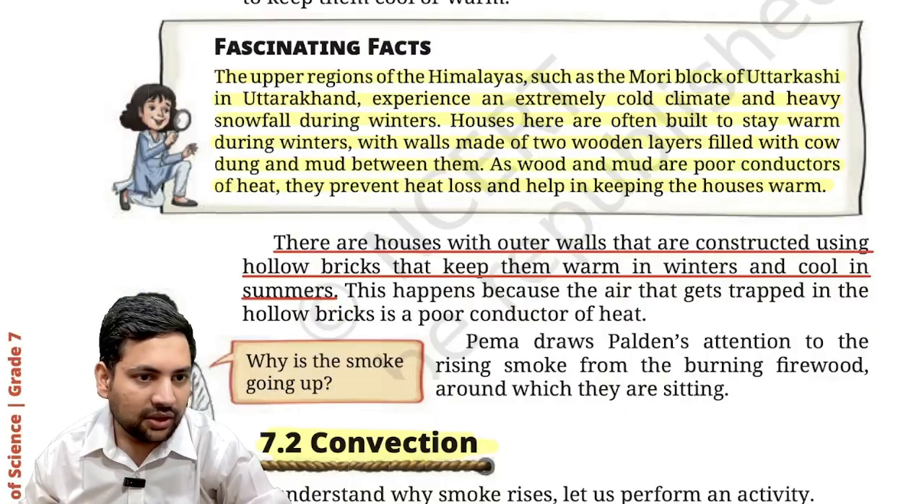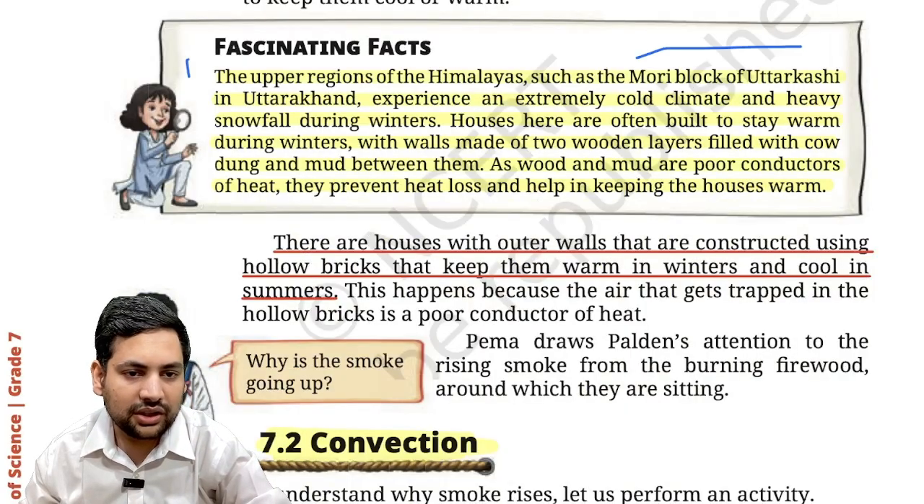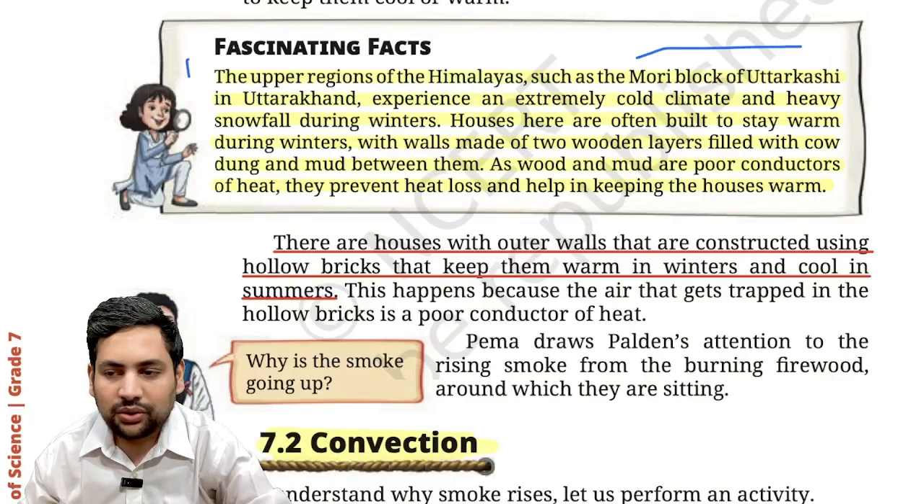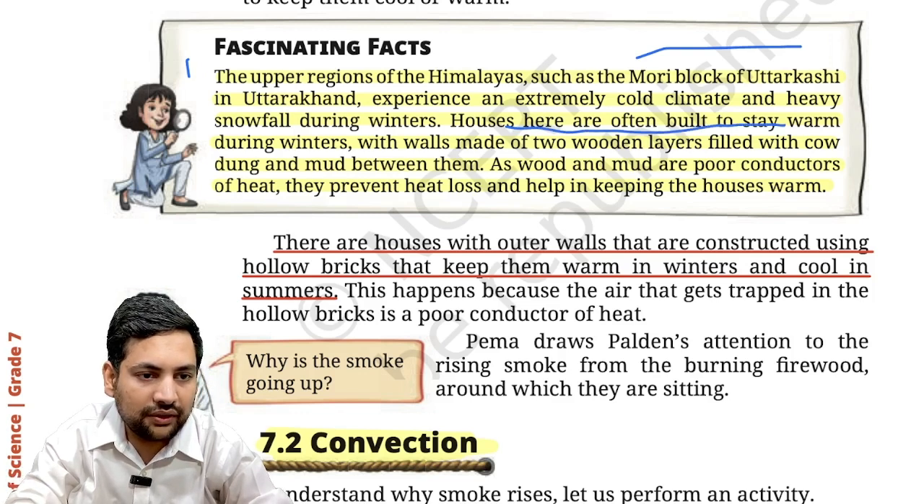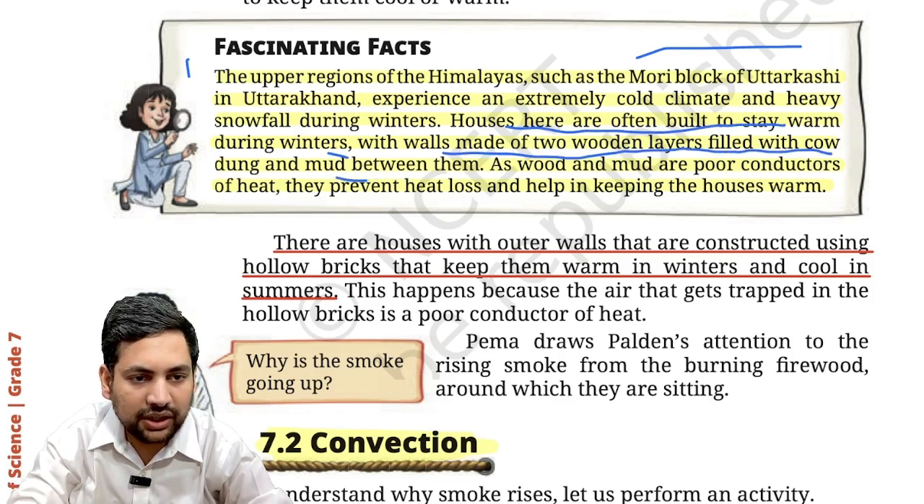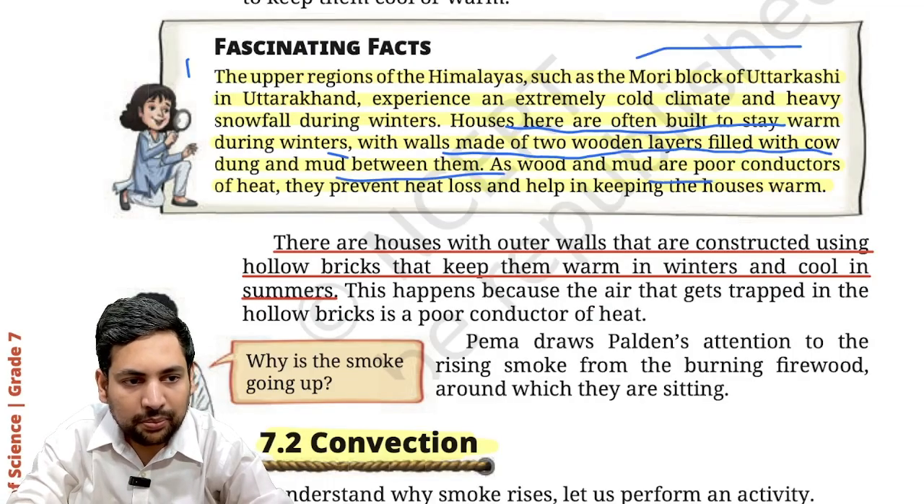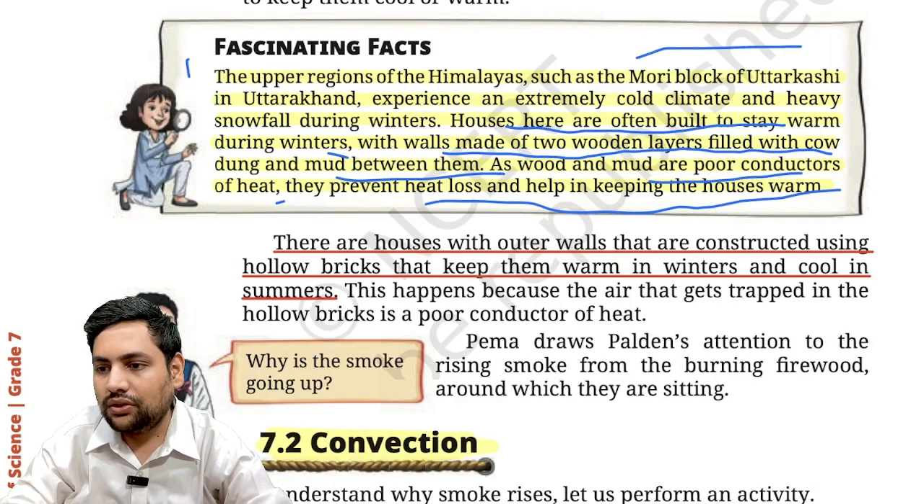Then it talks about the upper regions of the Himalayas, such as Muri block of Uttarkashi. Now what they do, the houses here are often built to stay warm during winters, with walls made of two wooden layers filled with cow dung and mud between them. As wood and mud are poor conductors of heat, they prevent the loss of heat and keep the house warm.